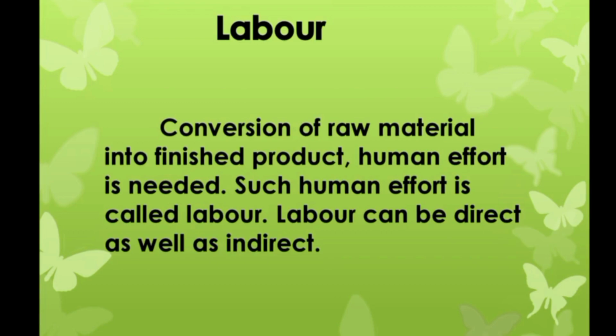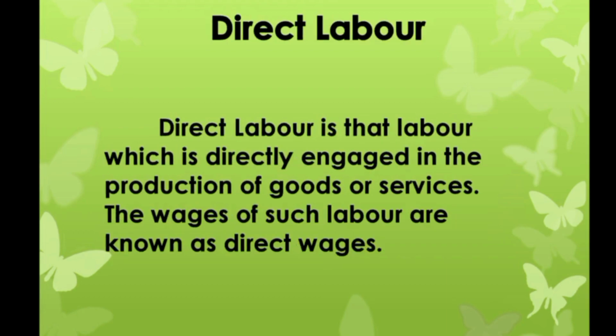Next, labor. For conversion of raw material into finished product, human effort is needed. Such human effort is called labor. Labor can be direct as well as indirect. Direct labor is that labor which is directly engaged in the production of goods or services. The wages of such labor are known as direct wages. These labor costs or direct wages can be identified with and allocated to a particular product, process or job. It is a part of prime cost. For example, wages of spinners and weavers in textile industries.